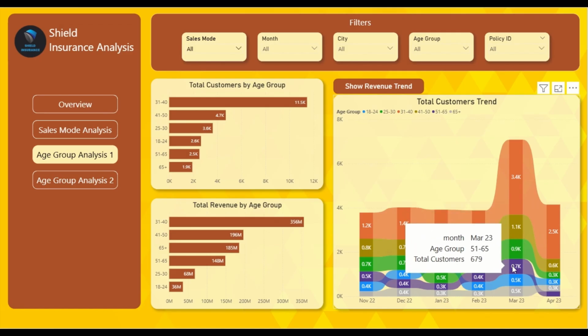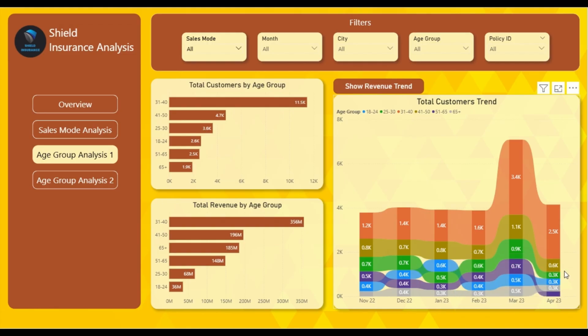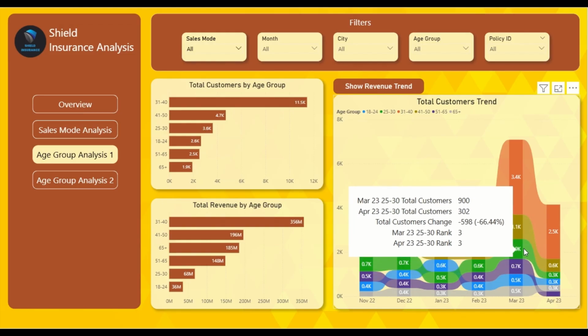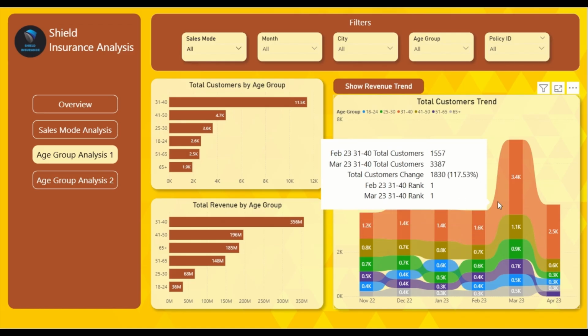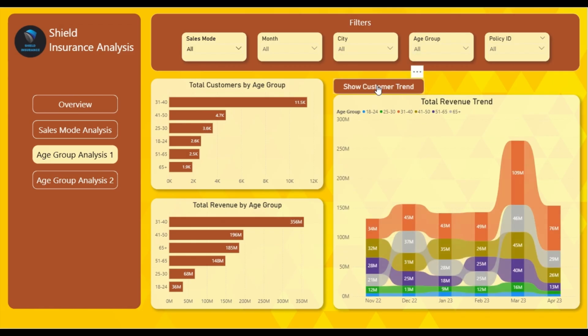One minor shift can be seen here: in March 2023, the 51 to 65 age group was at fourth position, but in April 2023, which is the current month according to the dataset, it generated the lowest number of customers. It may be because they already have insurance from their early stages of life, therefore not contributing to the customer count. You can also click on show revenue trend to see the revenue performance.